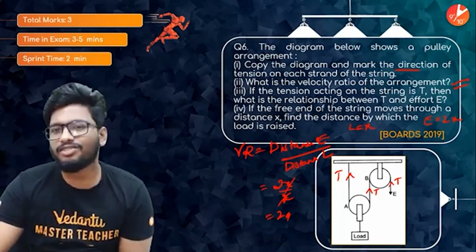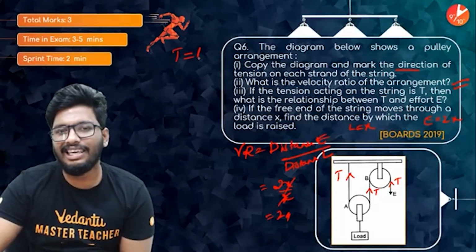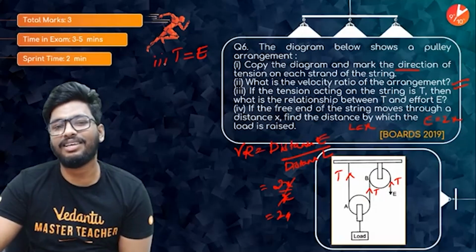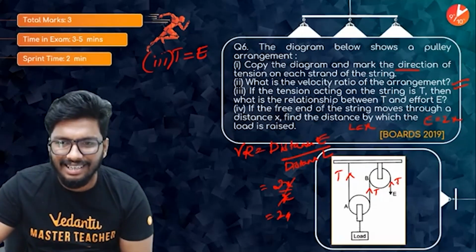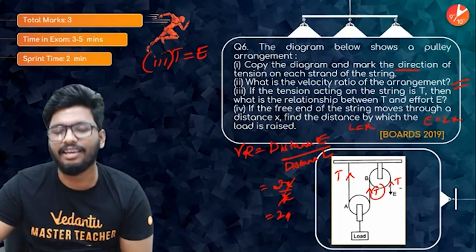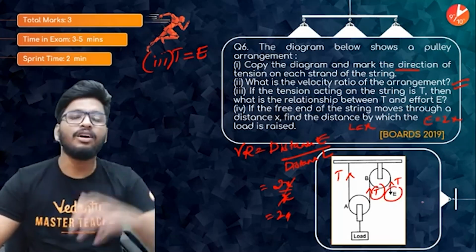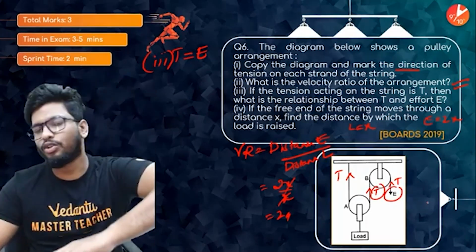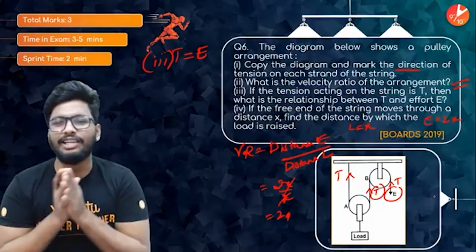If the tension acting on the string is T, then what is the relation between T and E? T will be equal to E. This would be the answer for the third part of the question. Such an easy question, because whatever is the tension on this string, the effort will also be the same. So T will be equal to E. That is the relationship between tension and the effort.